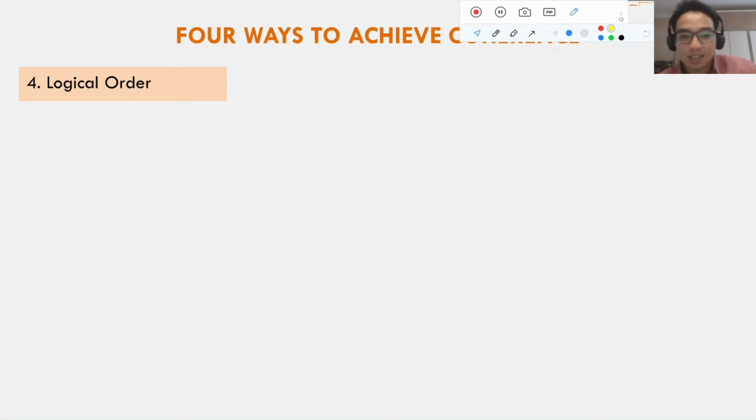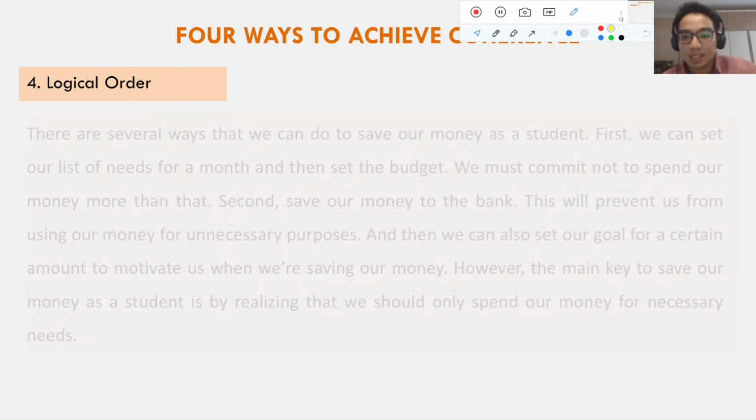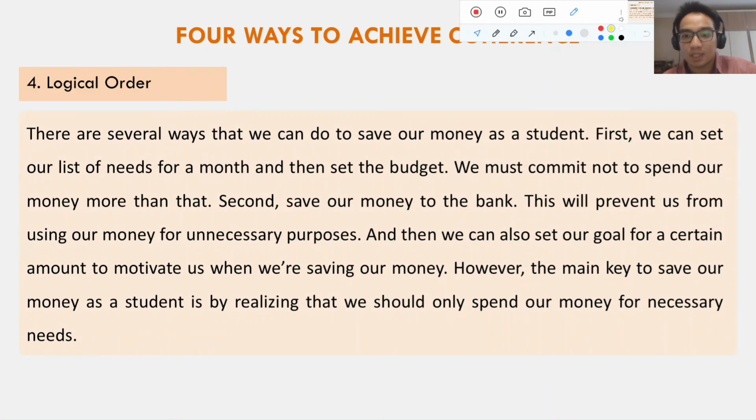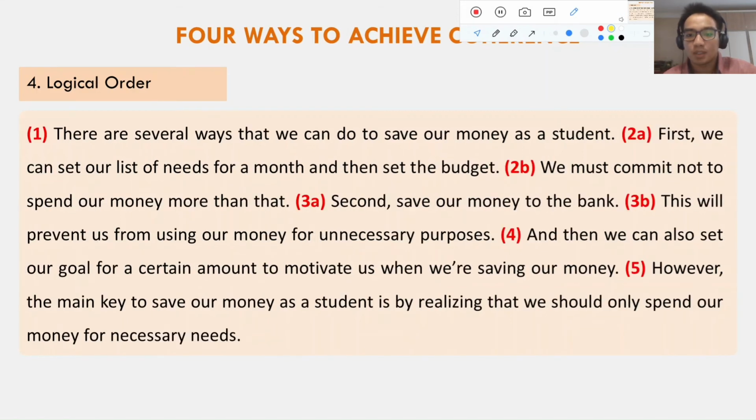So let's just see in this paragraph. I'm still using the same paragraph from the previous example. It's still about saving money as a student. So I've tried to put a mark before the sentences so we could know the order. Okay, like this. This is the order: the first one, the second, the third, the fourth, and the fifth. Okay, so it depends on the logical order.